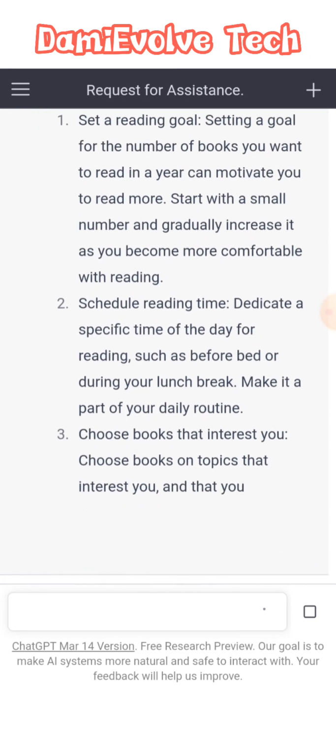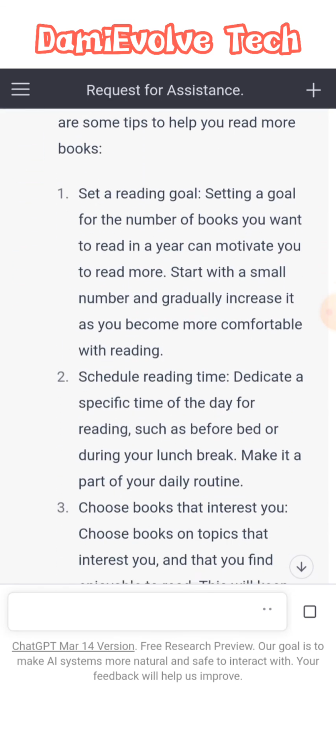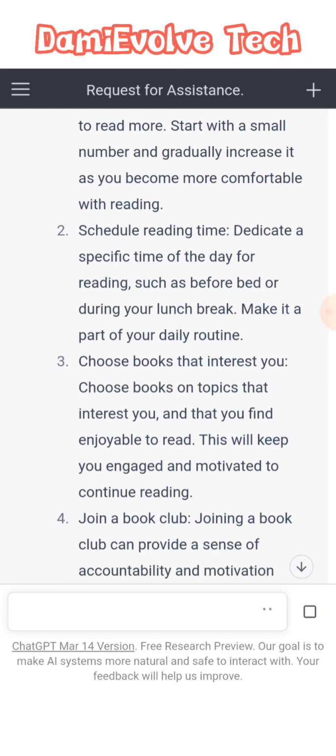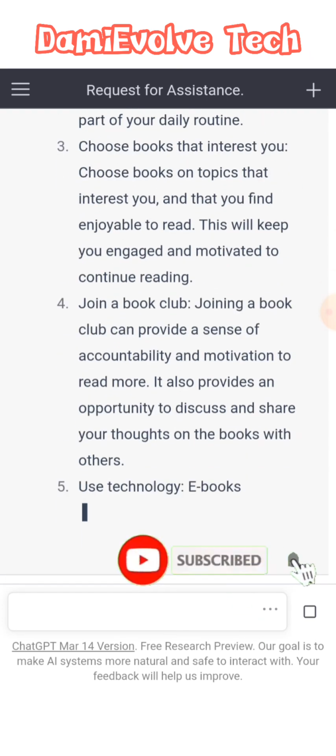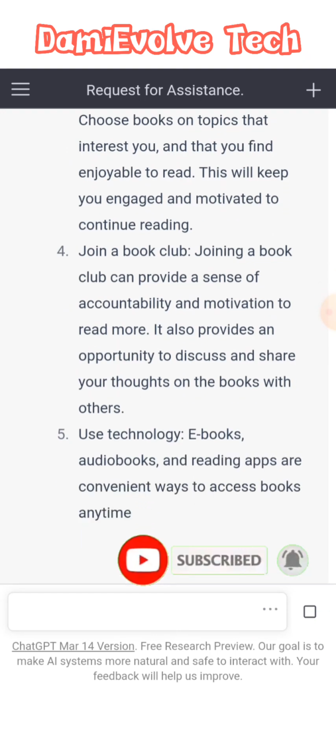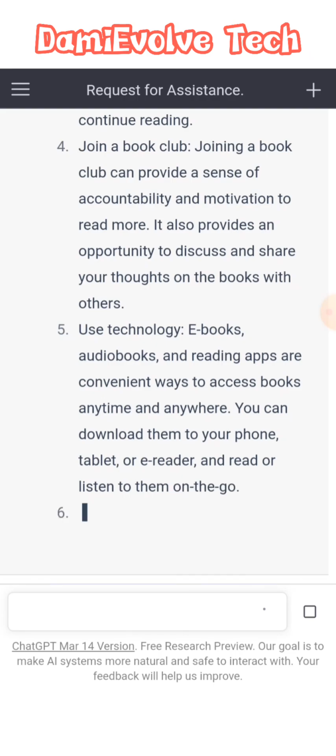So guys, just input it. The first step on how to read more books is set a reading goal, schedule reading time, choose books that interest you, join a book club, and guys, this is amazing. Use technology. You can read ebooks, audiobooks. Reading apps are convenient to access books anytime.